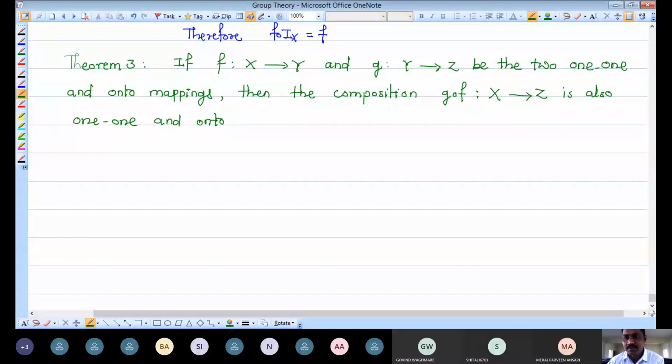And if this new function G composition F is one-to-one and onto, that means its inverse exists. So we have to again discuss in the same property about its inverse.